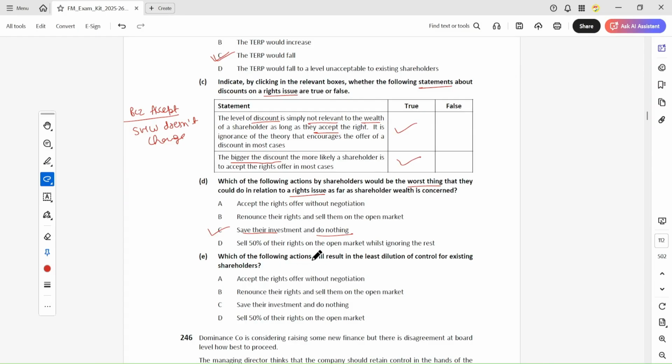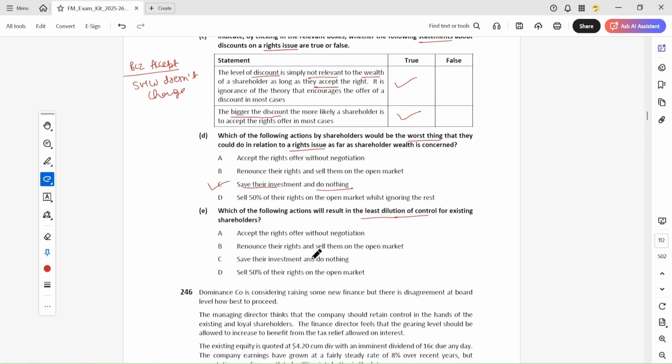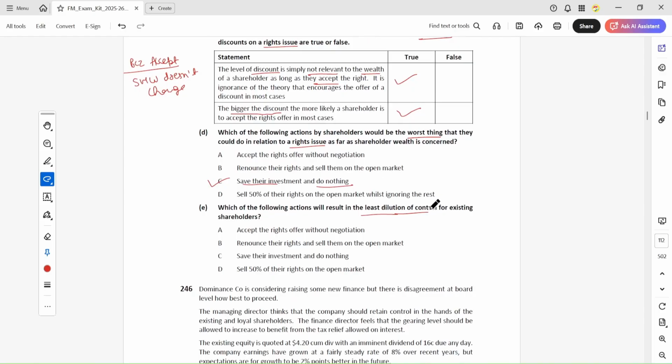Okay, which of the following actions will result in the least dilution of control for existing shareholders? Least dilution of control means the ownership, the least loss of ownership.